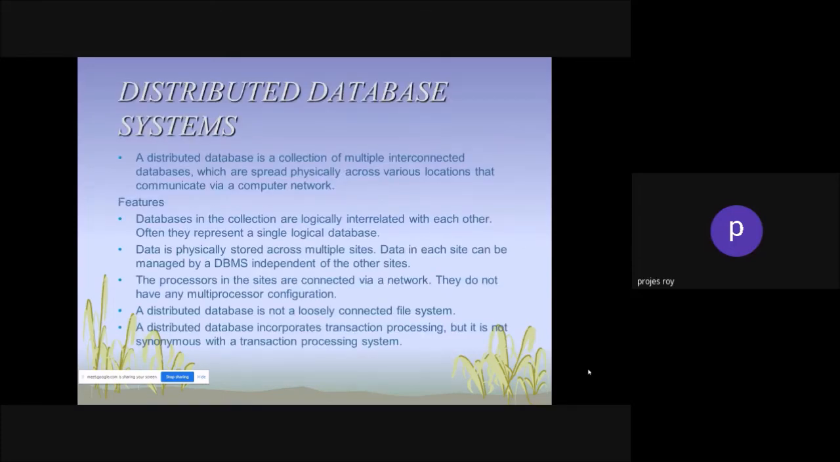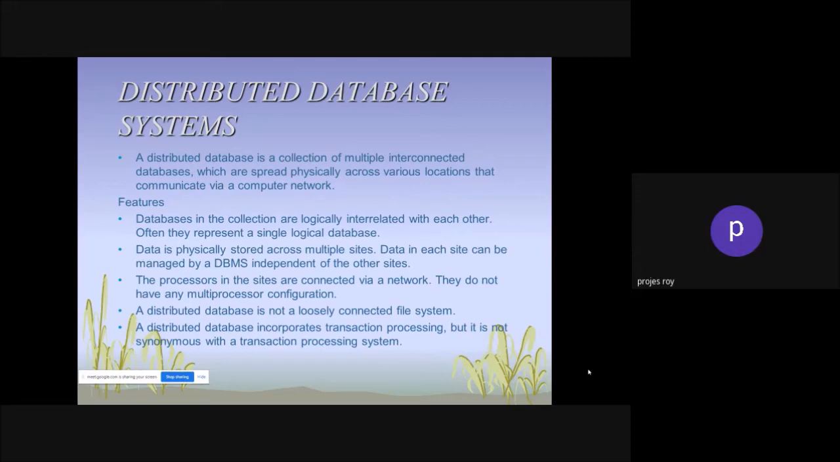Now, there are concepts. One is called the distributed database system. A distributed database is a collection of multiple interconnected databases, which are spread physically across various locations and communicate via a computer network. What are the features of those distributed databases? The collection is logically interrelated with each other. Often they represent a single logical database. Data is physically stored across multiple sites. Data at each site can be managed by a DBMS independent of the other sites.